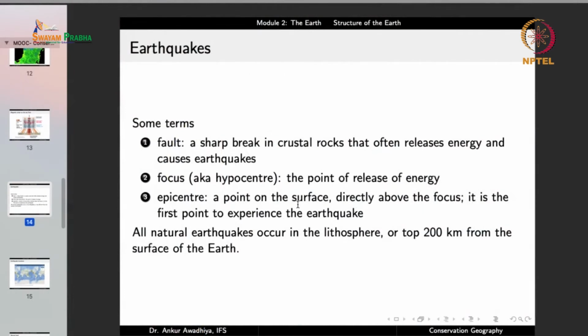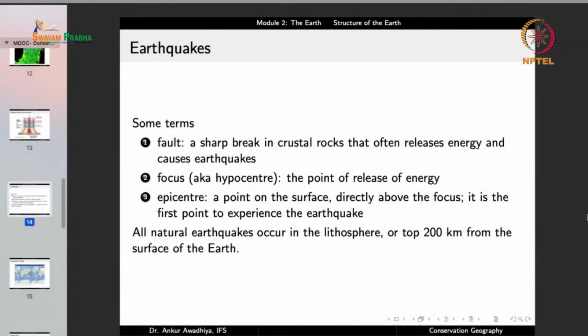Epicenter is a point on the surface directly above the focus, and it is the first point to experience the earthquake, because this is the point on the surface of the earth that is closest to the focus, and so the earthquake will first be felt at this point.